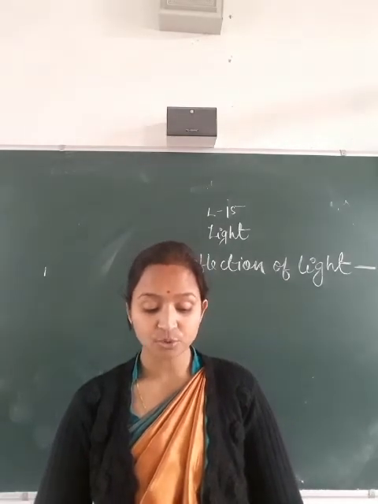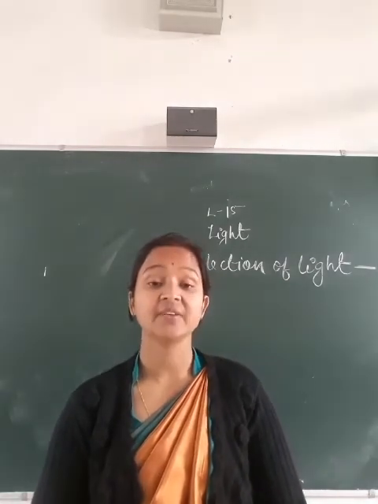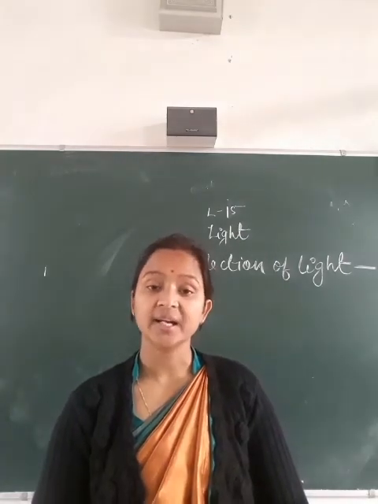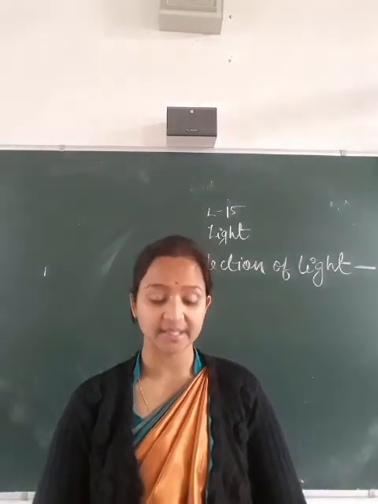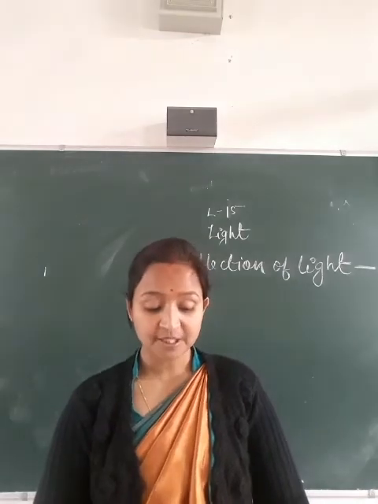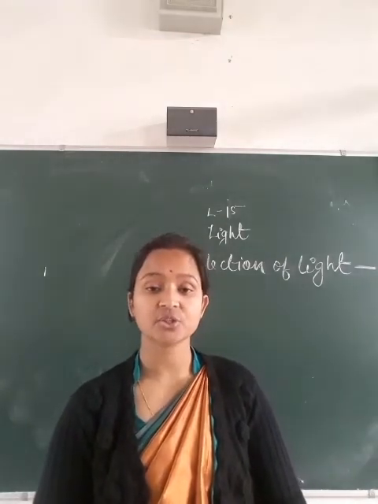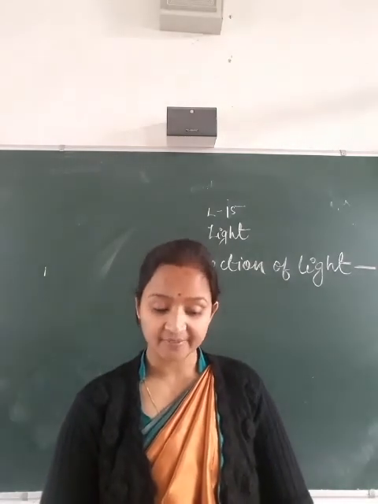Conclusions. Smooth surfaces can cause reflection of light, and such a reflection is called regular reflection. Rough surfaces do not cause regular reflection, and this type of reflection is called irregular reflection.